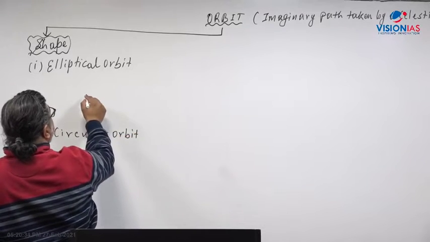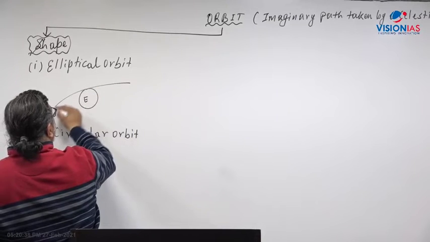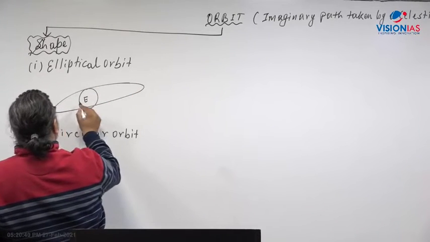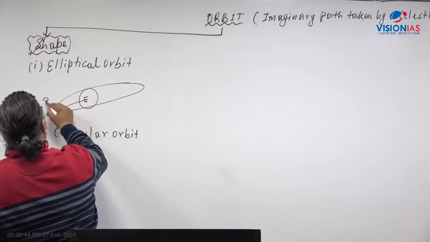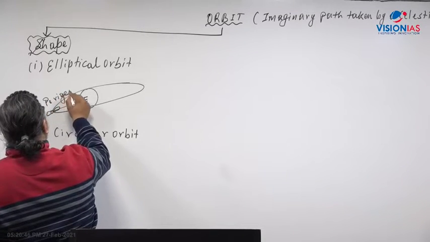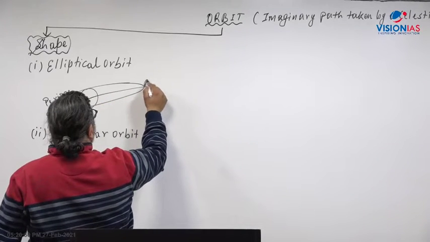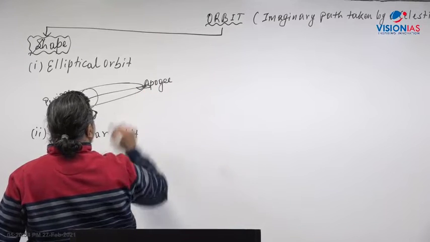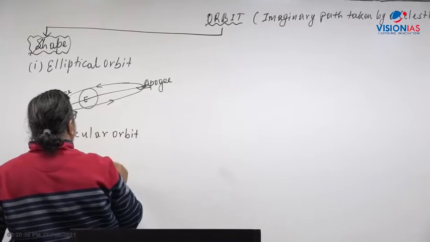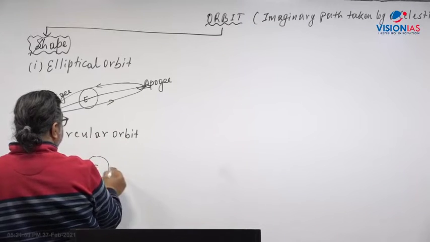In the elliptical orbit, I have already mentioned that if this is the Earth, then there is the perigee, like the perihelion the Sun has for the planets. Here you have a perigee, and then you have the apogee. Now the circular orbit will be a circular one.